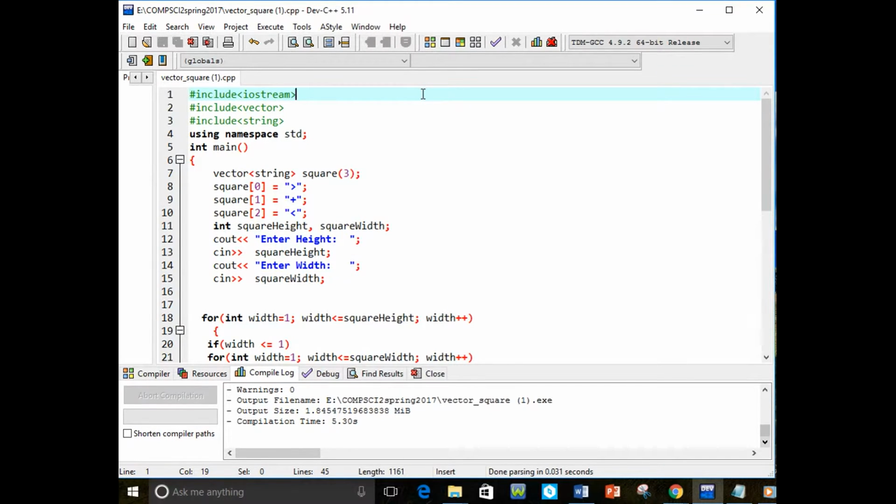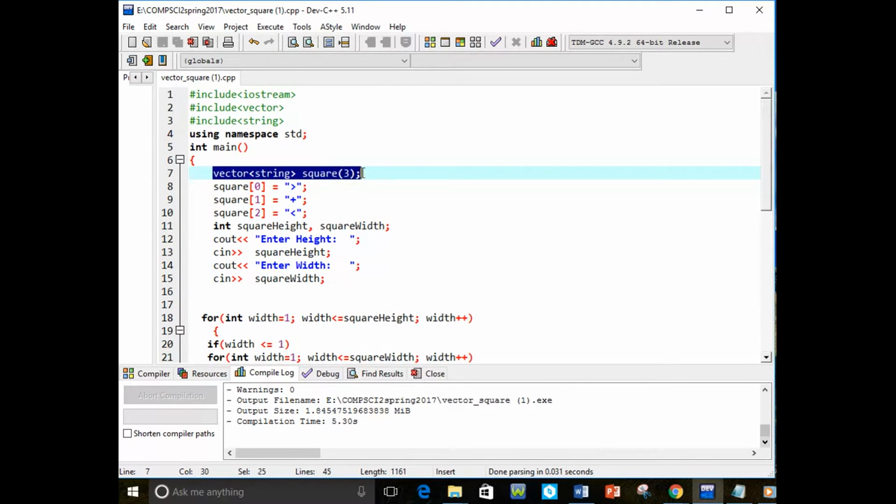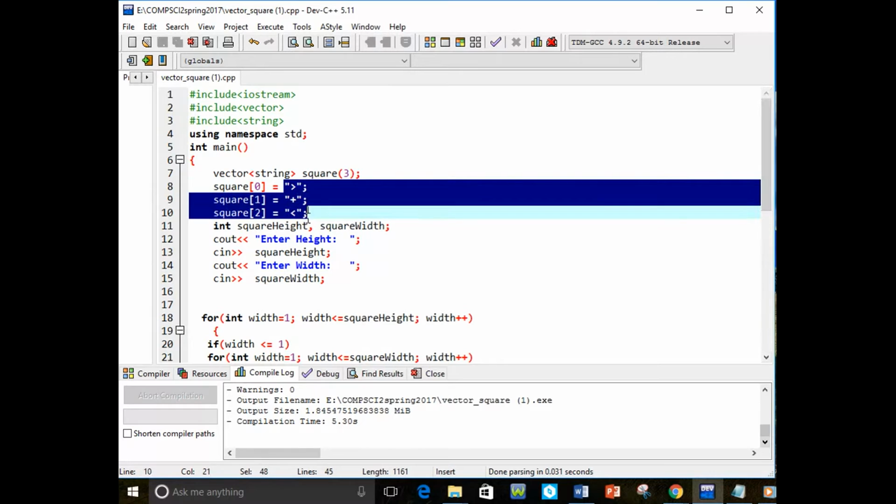So here we included a basic library of #include <iostream>, #include <vector>, and #include <string>. As you may see here, we used a declared vector of strings with 3 elements. 3 is the size of our vector. The 3 characters we have chosen to display the square are the greater than, plus, and less than symbols.